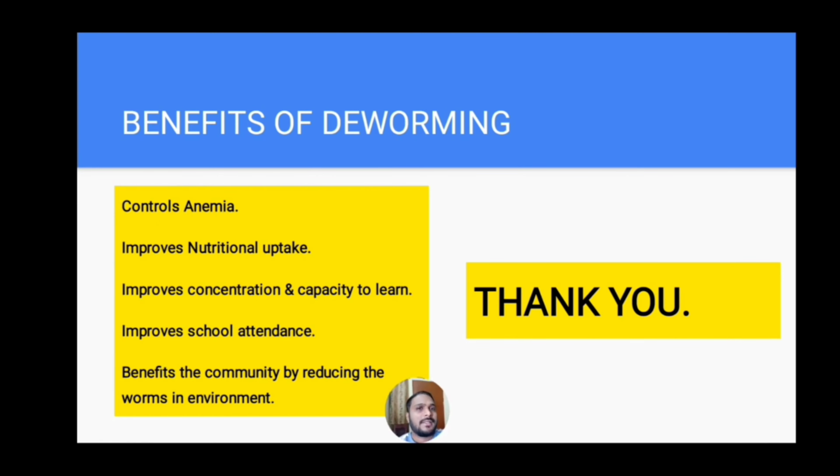It controls anemia in children, and it also improves nutritional uptake of the children. It improves capacity to learn and also improves the concentration of the child. It improves the school attendance of the child. And it also benefits the community by reducing the worms in the environment.